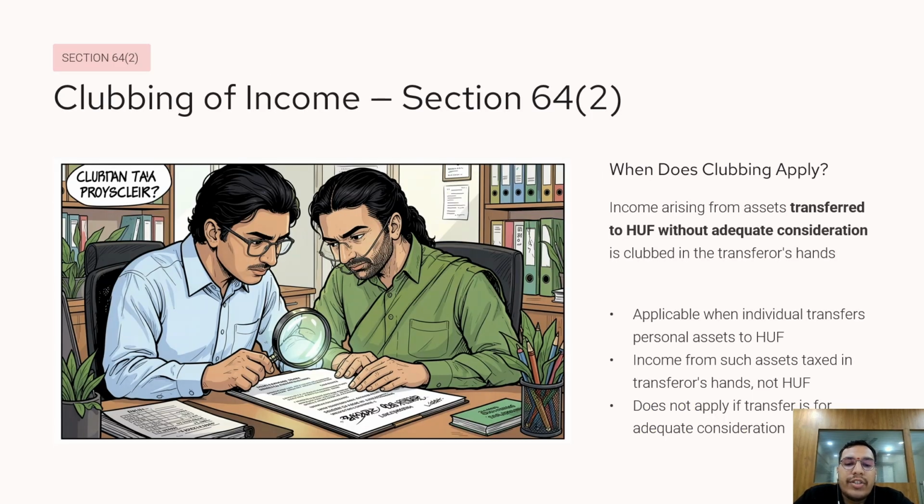Now, let's understand Section 64 Clause 2. Suppose an individual transfers his personal asset to the HUF without receiving adequate consideration. In such a case, the income arising from that transferred asset is not taxed in the hands of the HUF. Instead, it is clubbed back and taxed in the hands of the transferor. However, if the transfer is made for adequate consideration, this clubbing provision does not apply. So remember, transferring personal assets to an HUF without adequate consideration generally does not reduce the tax liability.